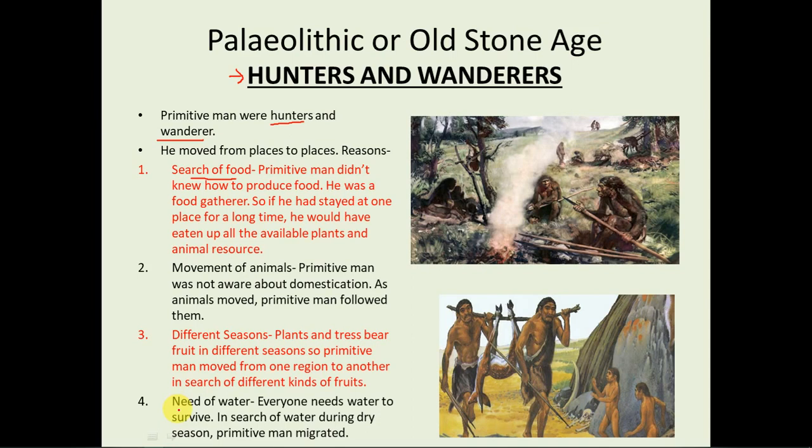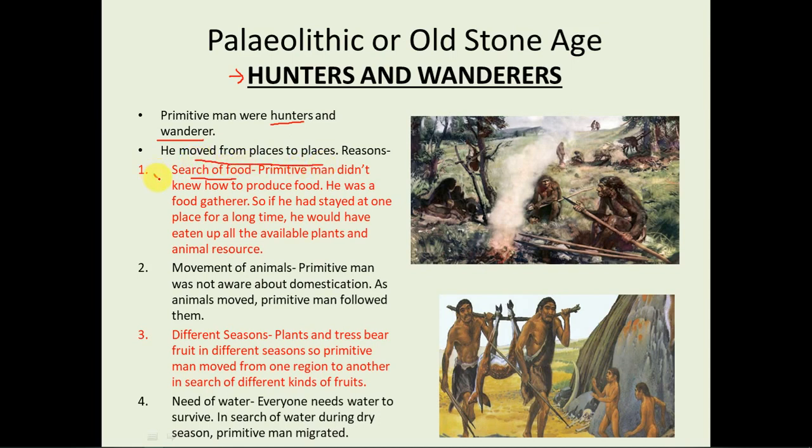Even we need it. So in search of water, during the dry season, primitive man migrated to the place where there was an ample amount of water resources available, right? So these were the four reasons why he moved from place to place.